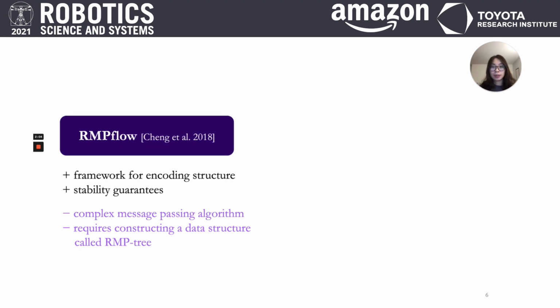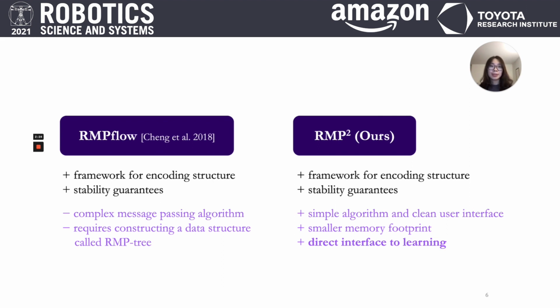RMP2 is a powerful vessel for encoding structure in robotics problems. It also has nice theoretical guarantees. However, the RMP2 message passing algorithm is quite complicated. It also requires the user to specify a data structure called the RMP tree, which is usually not a trivial process. In our paper, we propose a new alternative algorithm called RMP². It offers all the benefits that RMP2 has, but it is also a much simpler algorithm with cleaner user interface. It has a smaller memory footprint than RMP2, but more importantly, this new RMP² algorithm can interface with learning very easily.